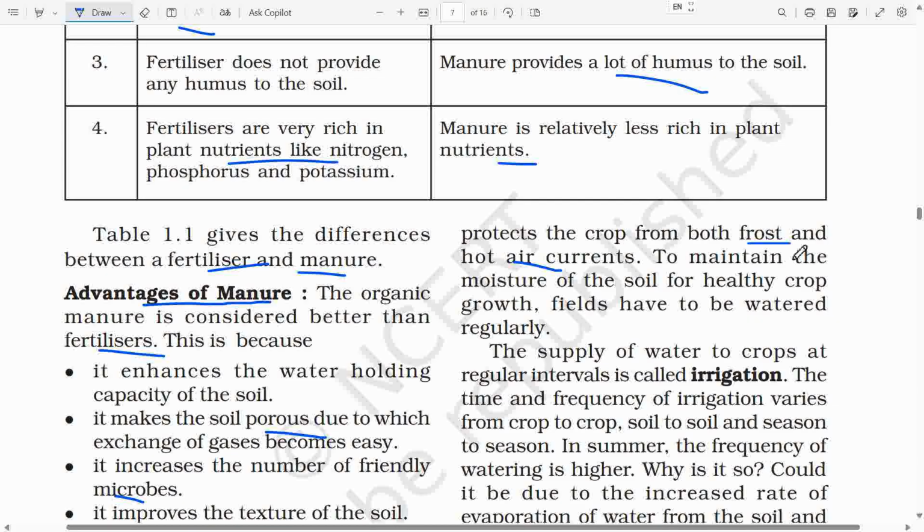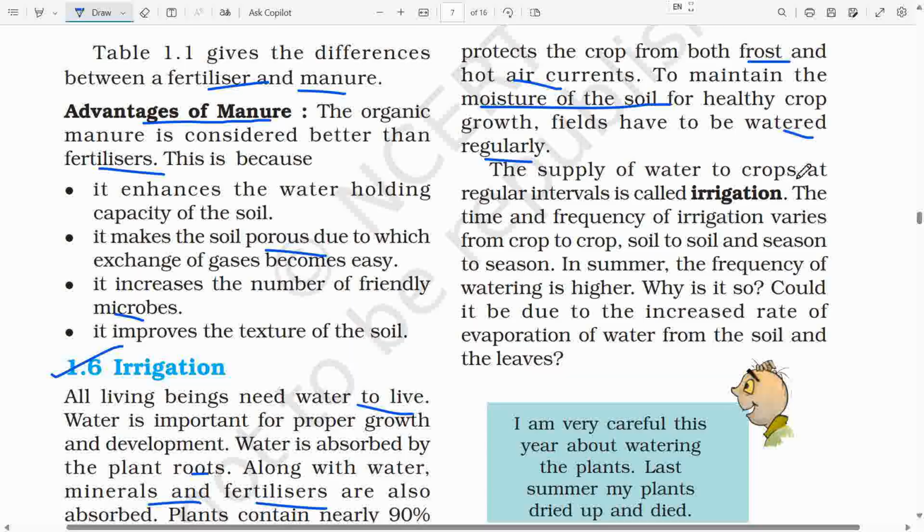To maintain the moisture of the soil for healthy crop growth, fields have to be watered regularly. The supply of water to crops at regular intervals is called irrigation. The time and frequency of irrigation varies from crop to crop, soil to soil, and season to season. In summer, the frequency of watering is higher.